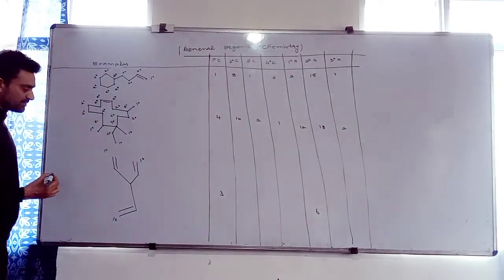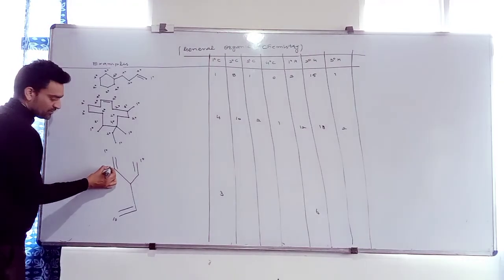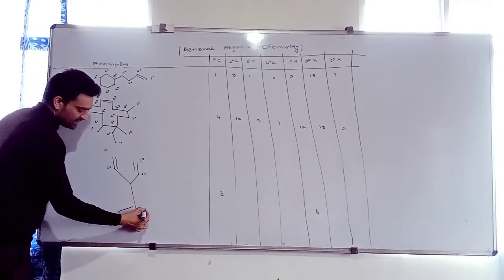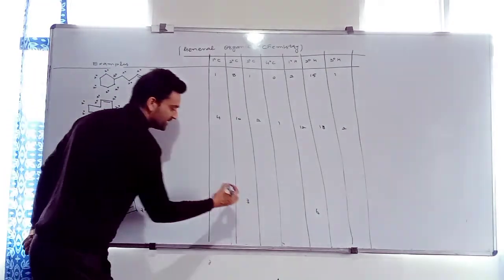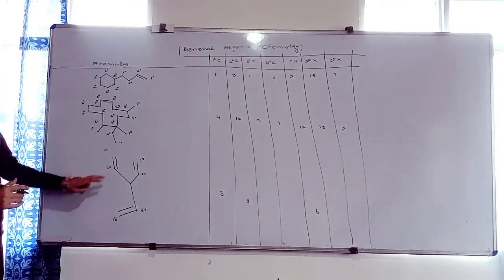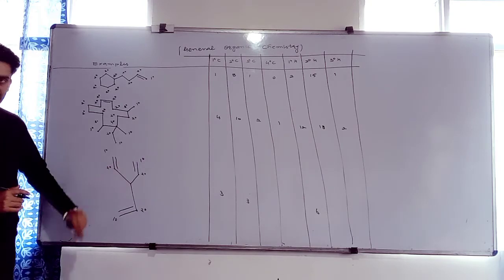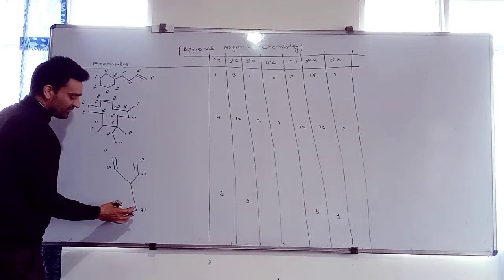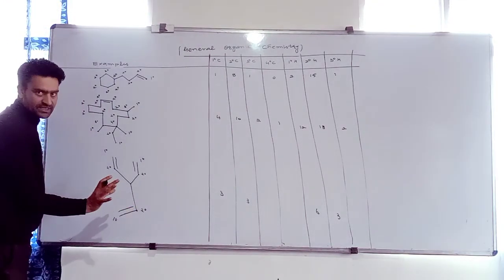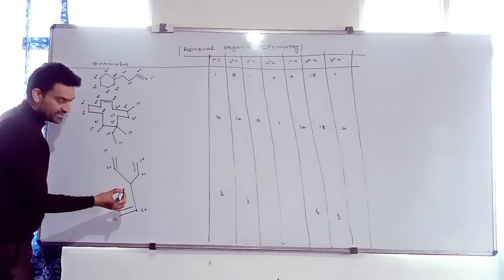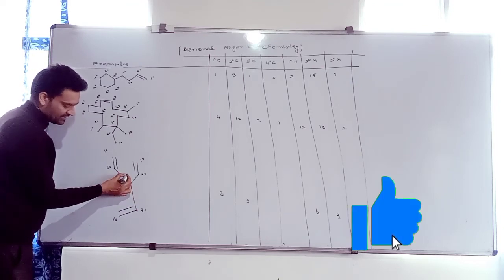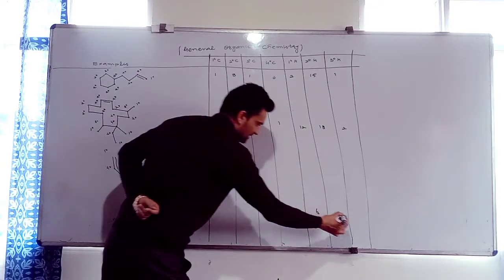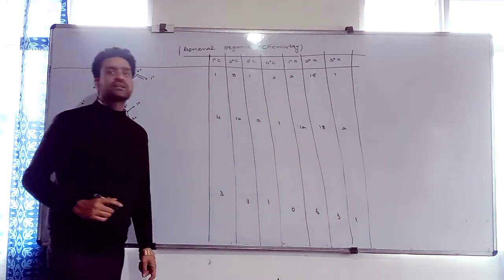How many 2 degree carbons are present? 1, 2, 3. How many 2 degree hydrogens? 1, 2, 3. There are also 3. क्यों 3 है भाई? क्योंकि वैलेंसी कार्बन की 4 है ना, 1 2 3 एक ही कार्बन. How many 3 degree carbons are present? Only 1. 3 degree carbon is 1. 3 degree hydrogen is 1 and 4 degree carbon is 0.